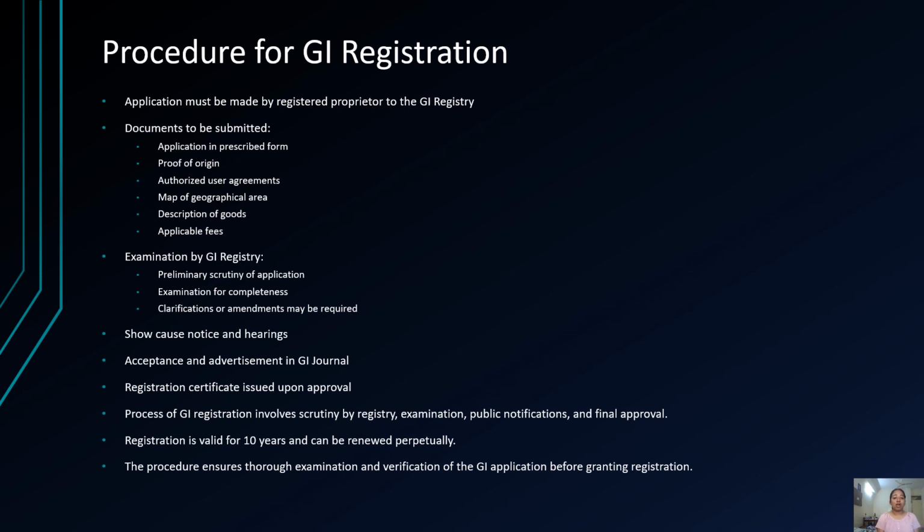Show cause notice and hearings, acceptance and advertisement in the GI Journal, and a registration certificate is issued upon approval. The process of GI registration involves scrutiny by the registry, examination, public notification, and final approval. Registration is valid for 10 years and can be renewed perpetually. The procedure ensures thorough examination and verification of the GI application before granting registration.